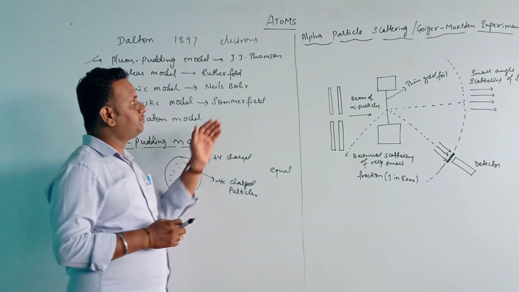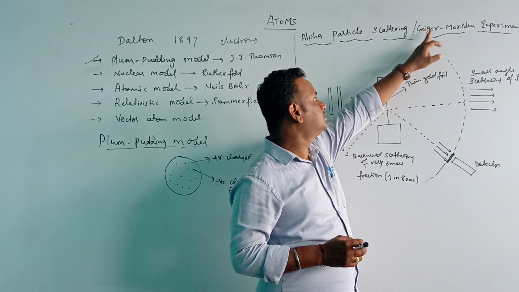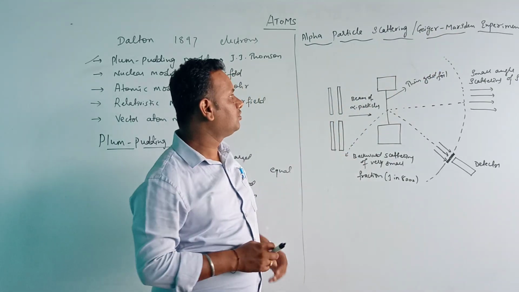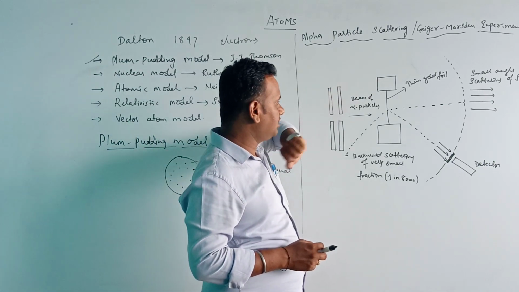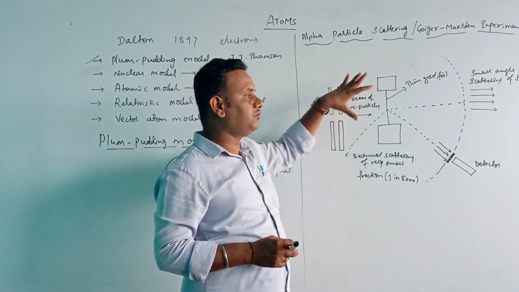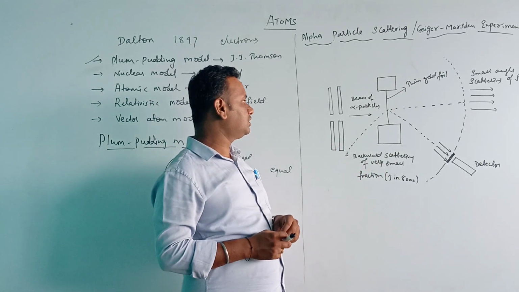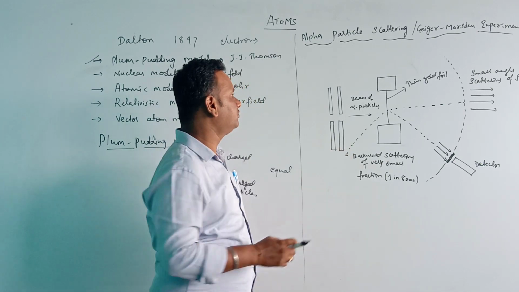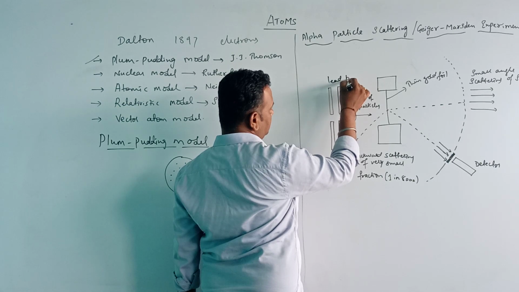So next our topic is alpha particle scattering, which is also called the Geiger-Marsden experiment. From this experiment we studied what we observed. Let me first explain the construction of this experiment, how it is constructed.